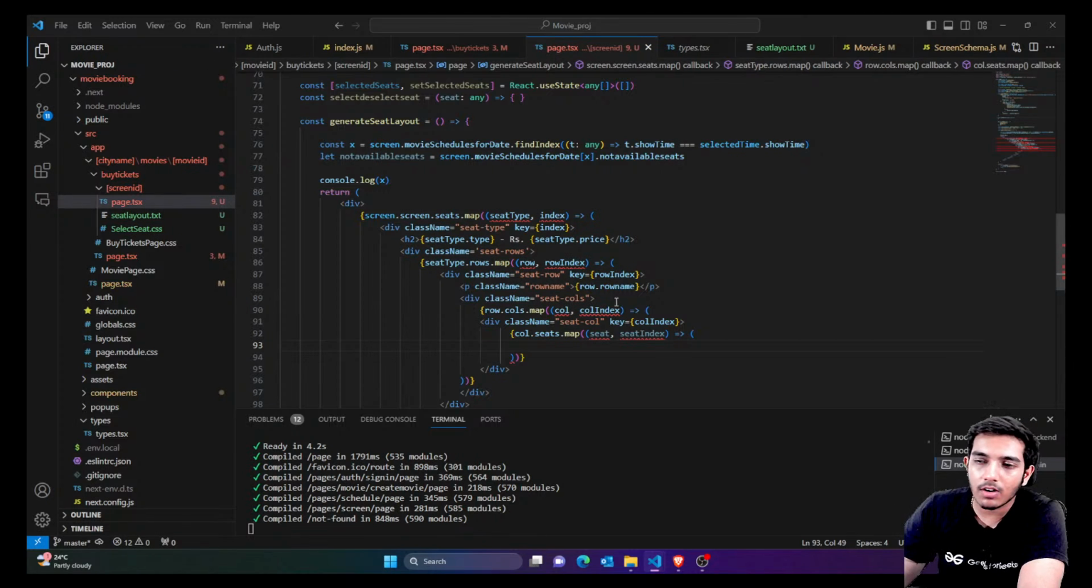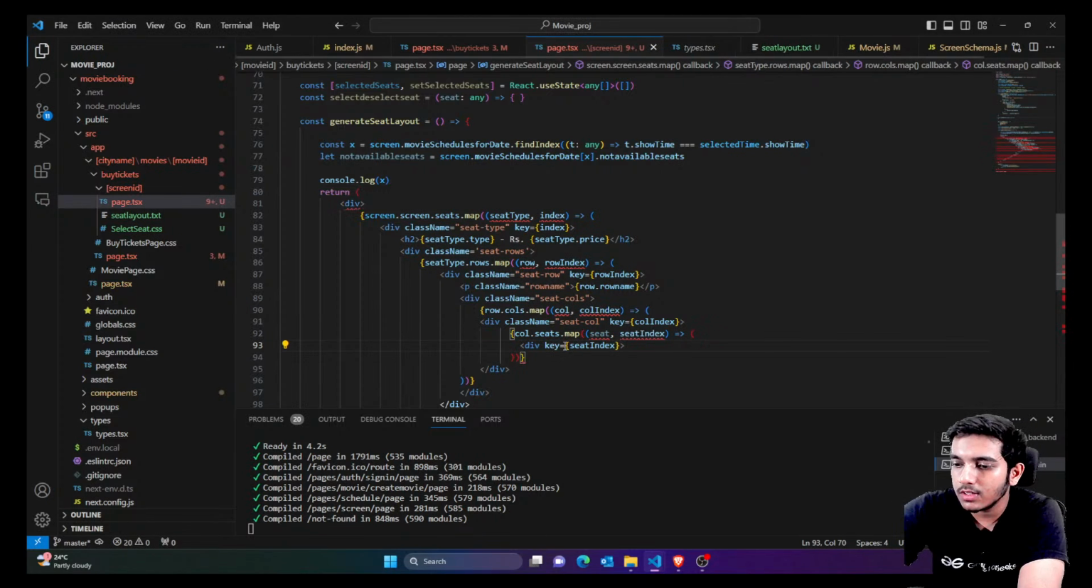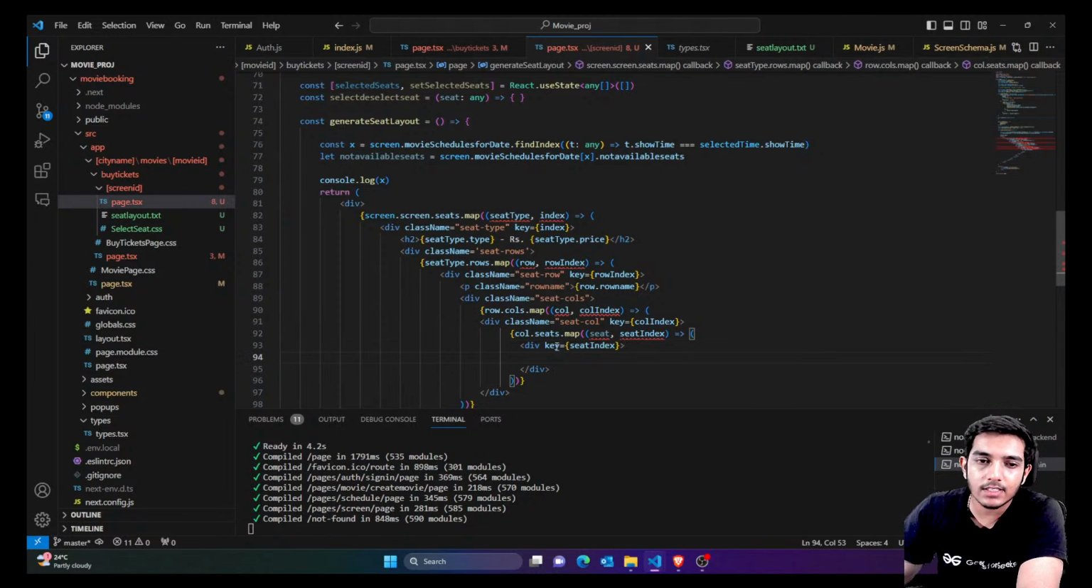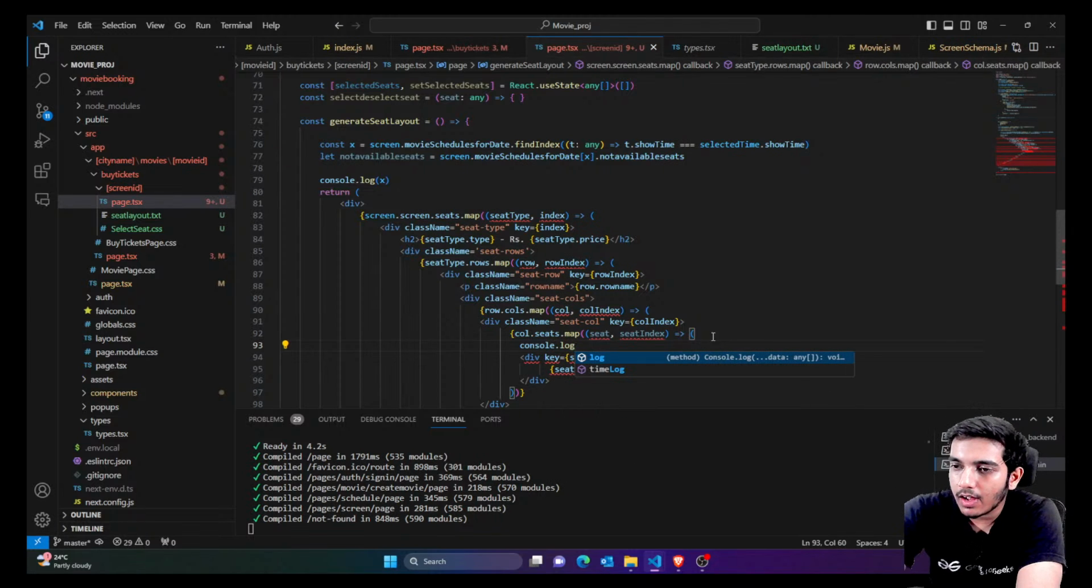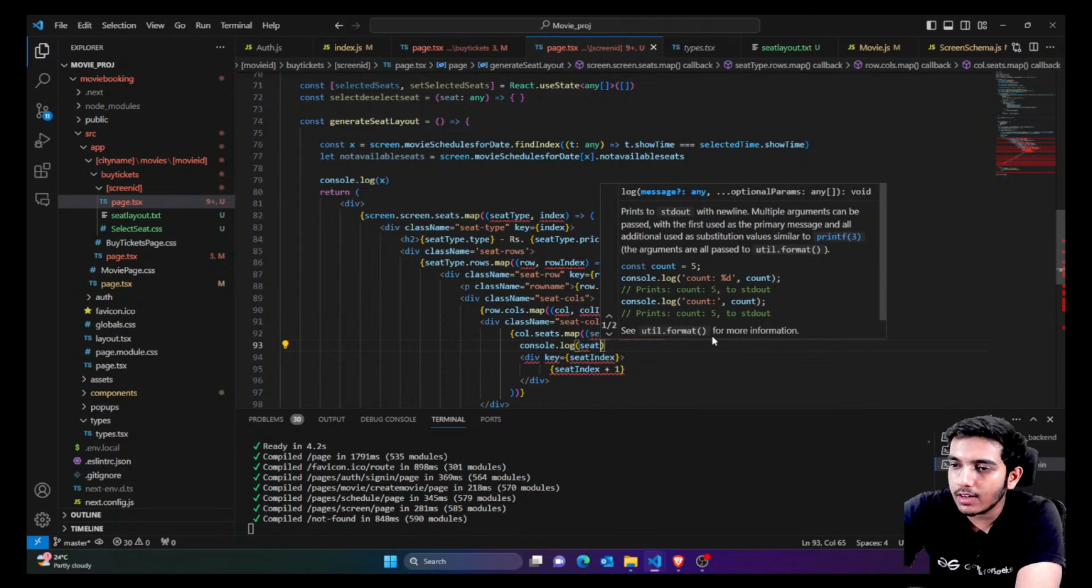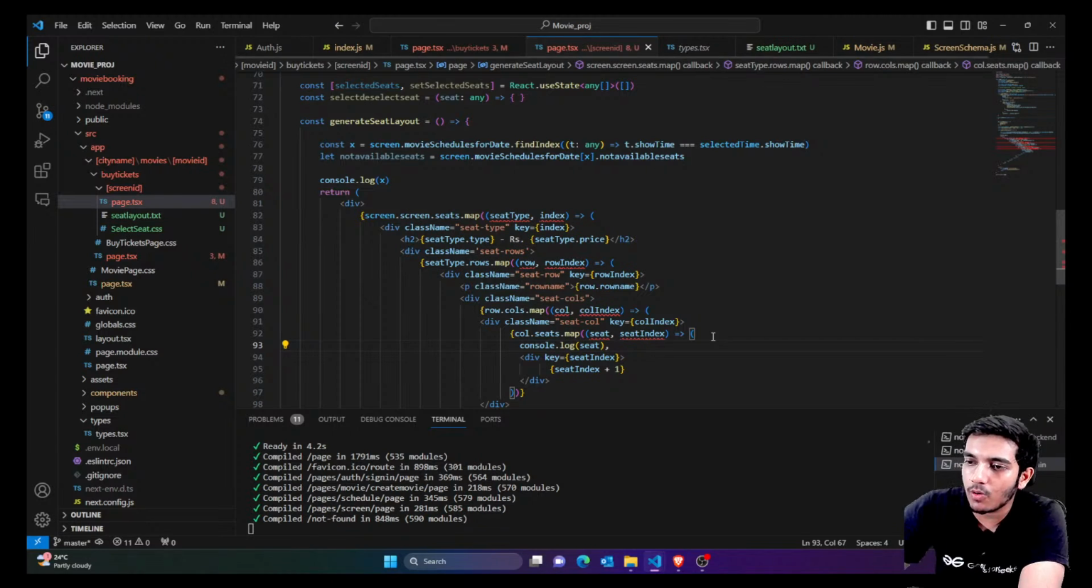For now I'm just going to show the seat value, whatever is the seat value, let's see are we getting the seat or not. Whatever is the seat index or the seat id, you can show the seat id instead. You can print the seat. Actually here, anywhere you want to check the data, you can simply type console.log, and here if I type seat I would get all the seats. Let's check how it looks.